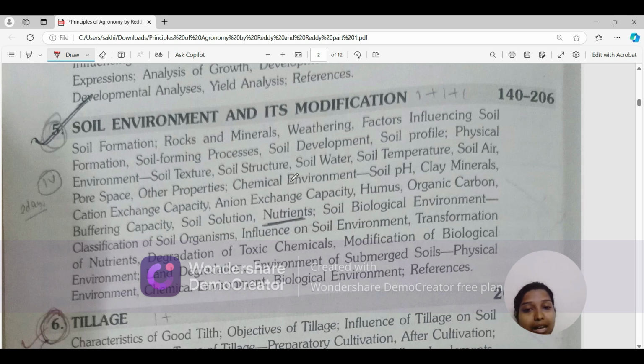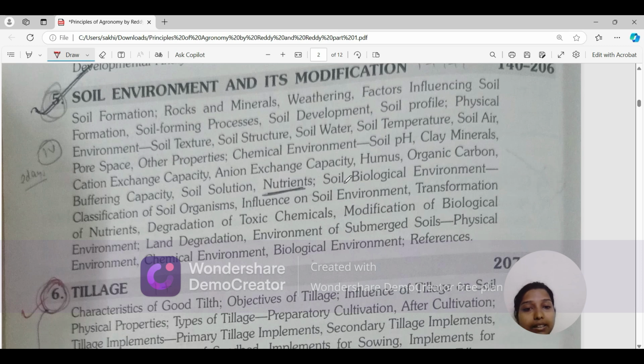Next will be the chemical environment. In the chemical environment we study soil pH, clay mineral, cation exchange capacity, anion exchange capacity, humus, organic carbon, buffering capacity, soil solution, and nutrient environment. Then the soil biological environment: what are the organisms present in soil and how they affect the growth of plants? We'll be studying this.